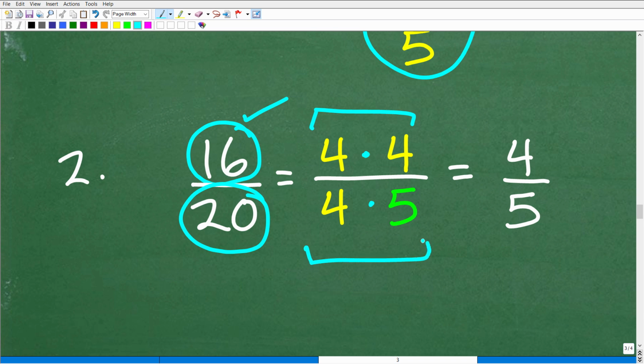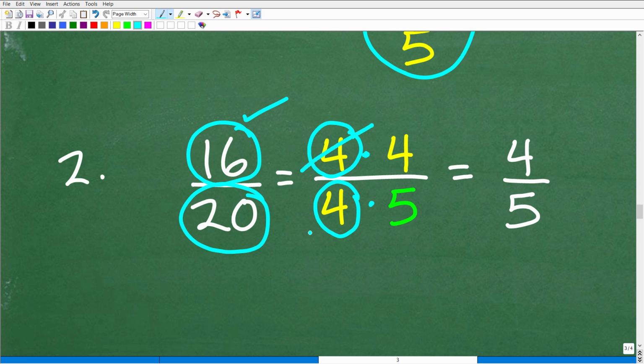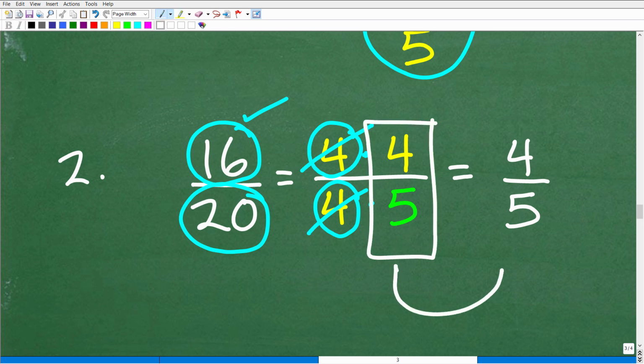The main idea is that you want to factor the numerator and the denominator, and you're looking for common factors, factors that are the same in the numerator and denominator. In this case, we have a 4 up here and a 4 down here. We have only one 4 in each, so it's one 4 to one 4. When we identify common factors, the exact same factors, we can just cross cancel them, and we're left with this. Whatever's remaining is that fraction reduced. In this case, it's 4/5.